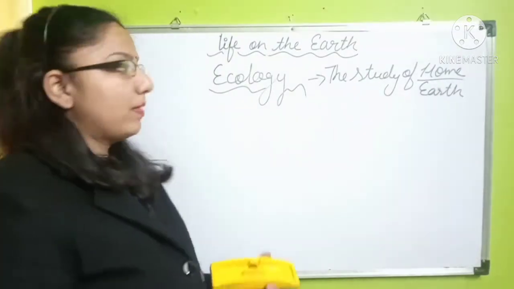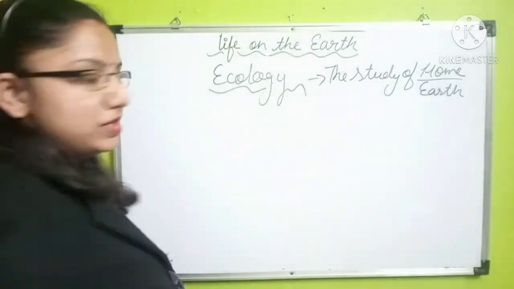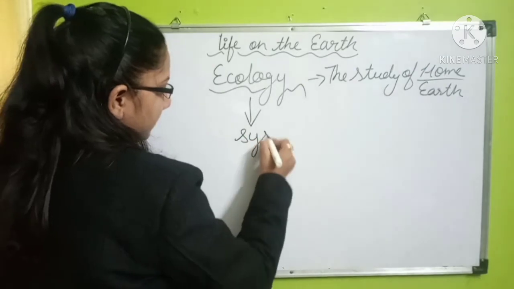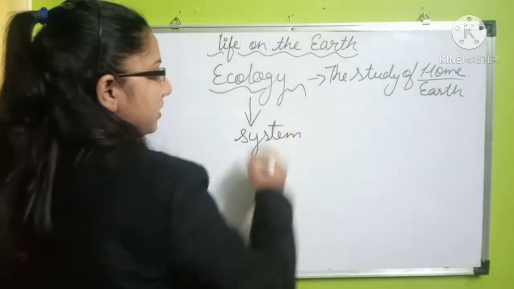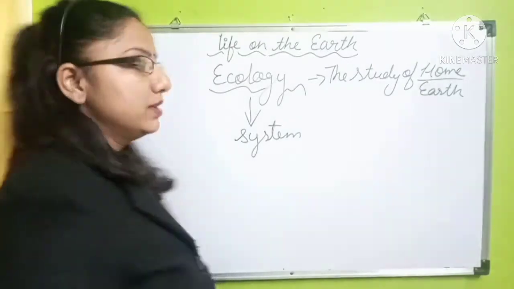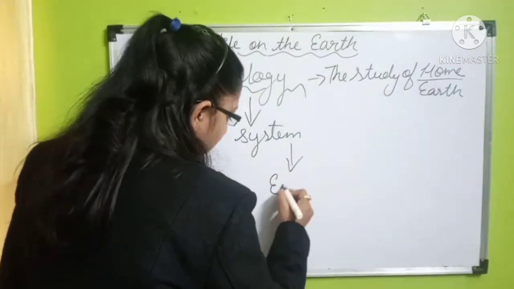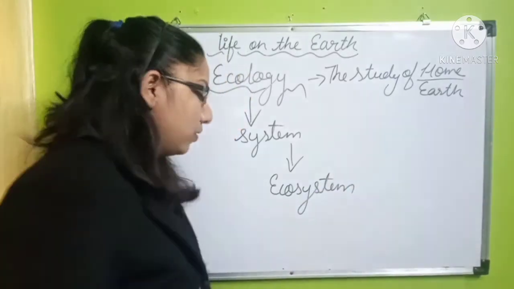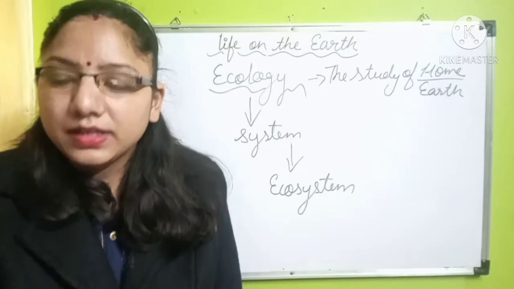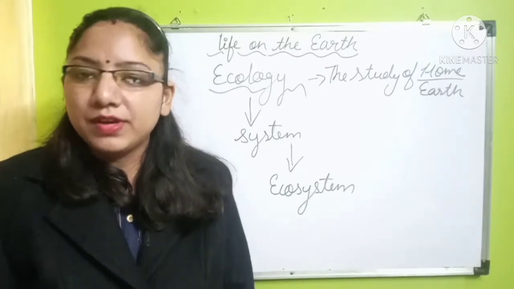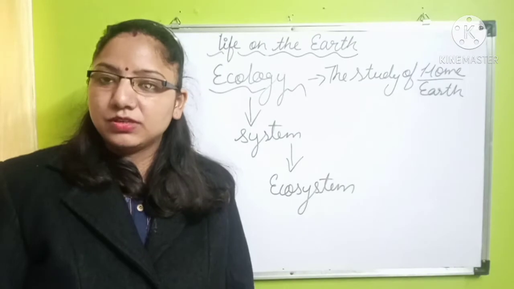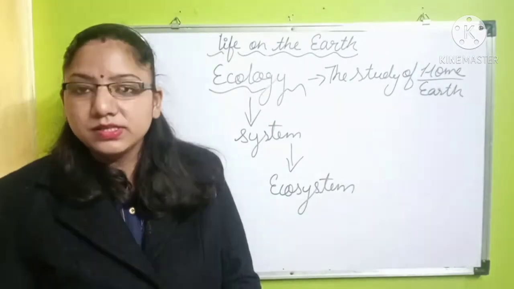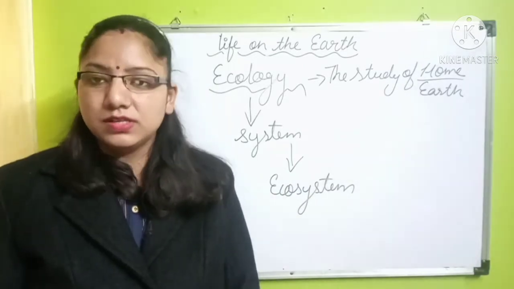If we talk about the proper manner of ecology, there is a system through which we study ecology. This system is known as the ecosystem. So the system through which we become aware of ecology is known as the ecosystem. Now our next topic is what is ecosystem. Here we will study what is ecosystem.